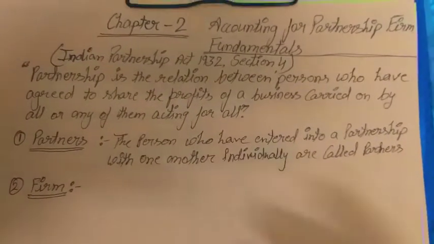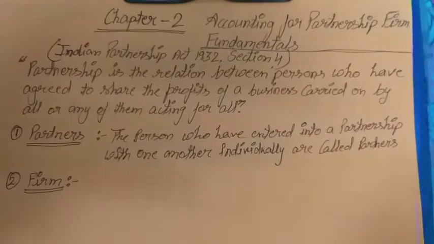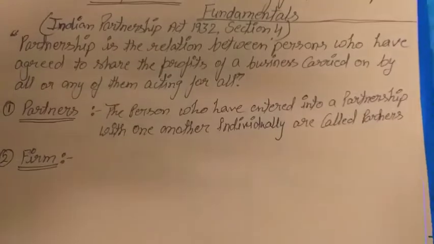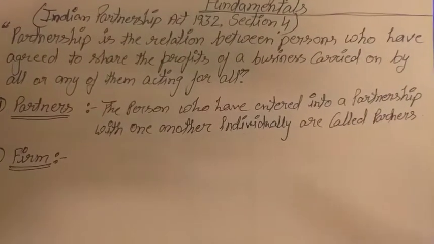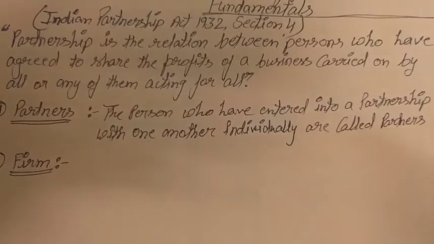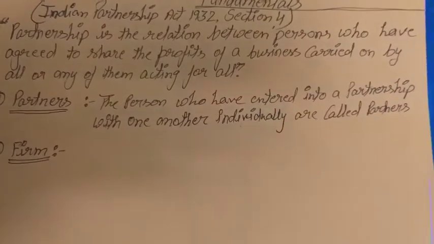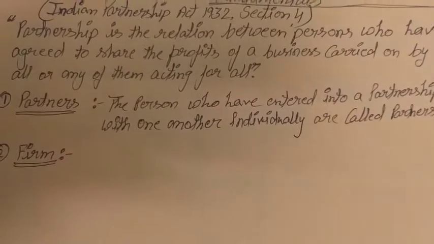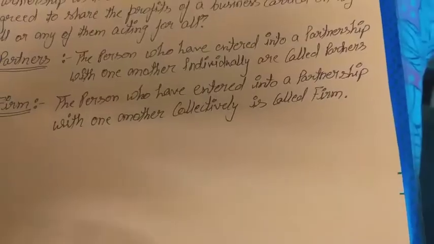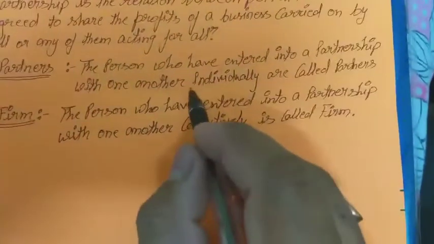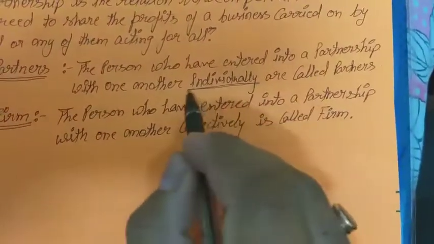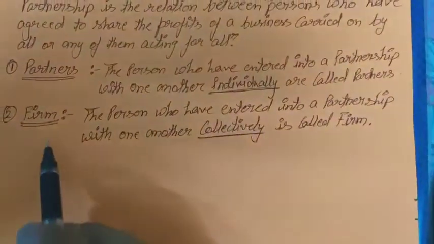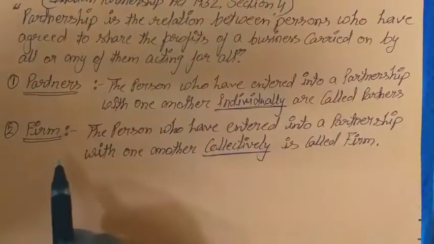When we count all the partners collectively, those partners will be counted as a firm, not a partner. When we talk about all the partners collectively, they will be counted as a firm. So if we use the word individually, that will be the partner, and if we use the word collectively, that will be the firm. These two terms we have already discussed.